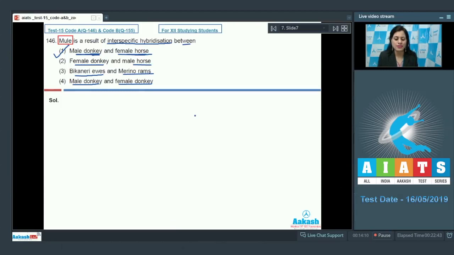Let's discuss rest of the options. The next option given is female donkey and male horse, and this cannot be a correct answer to our question because Hinni is the resultant of cross between female donkey and male horse. The next option is Bicaneri ewes and merino rams, and this cannot be a correct answer because Hisardale is a resultant of cross between Bicaneri ewes and merino rams. And the last option given is male donkey and female donkey, and this cannot be a correct answer because donkey is the resultant of cross between male and female donkey. So the correct answer to this question is option number 1.